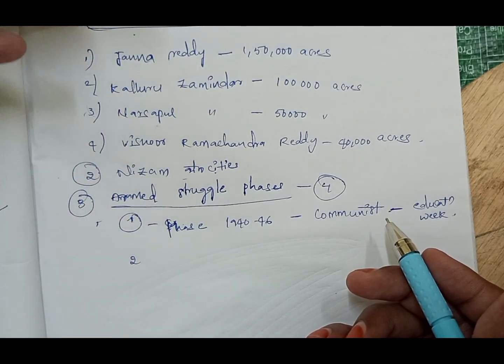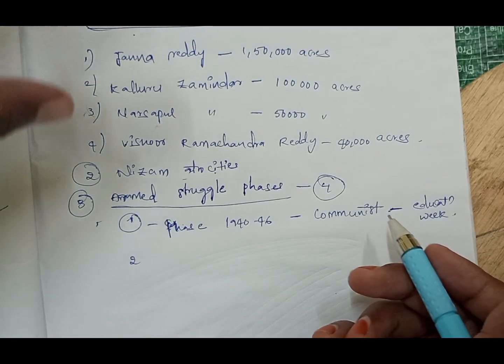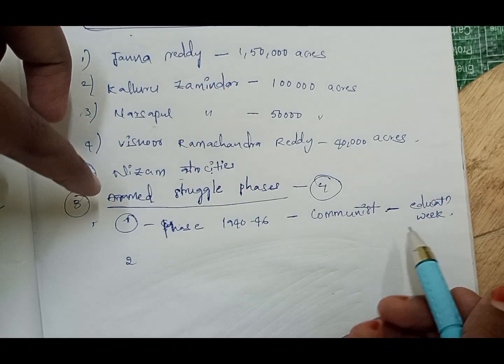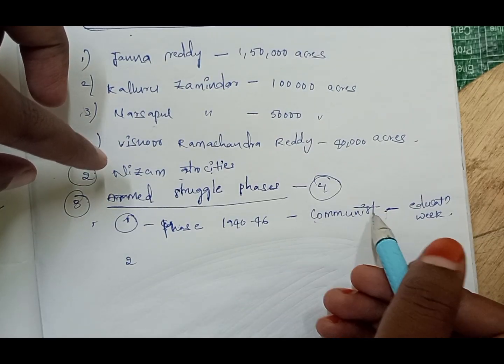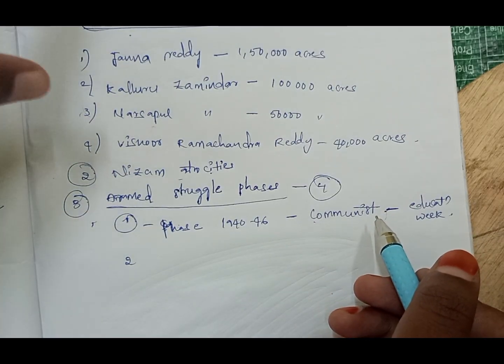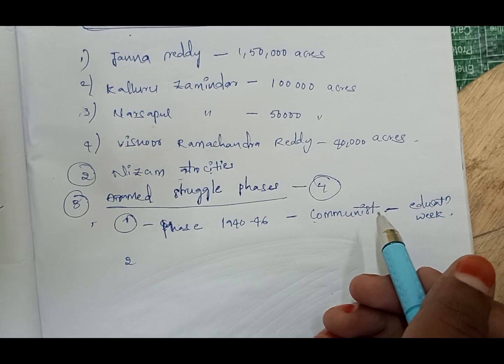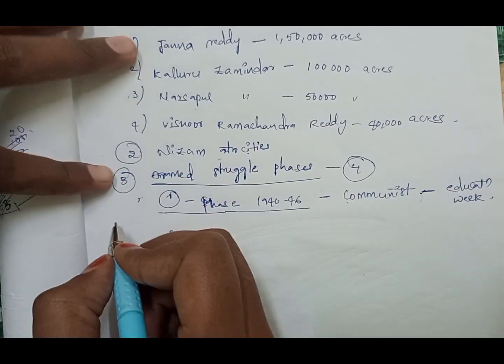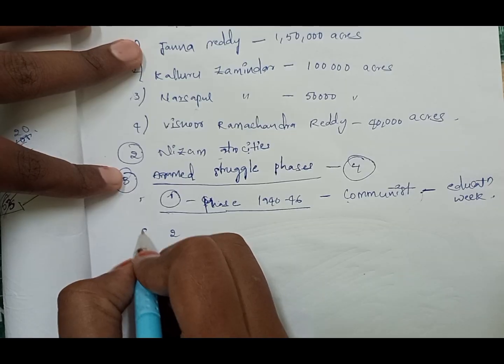During this time the communists gradually became strong in Hyderabad. So the Communist Party's objectives were imposed and the people in Telangana were educated. In this first phase, one incident occurred, that is Sheikh Bandagi's incident.